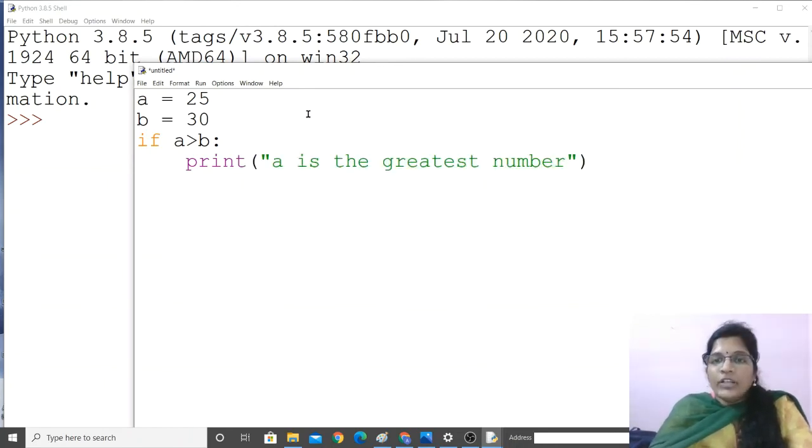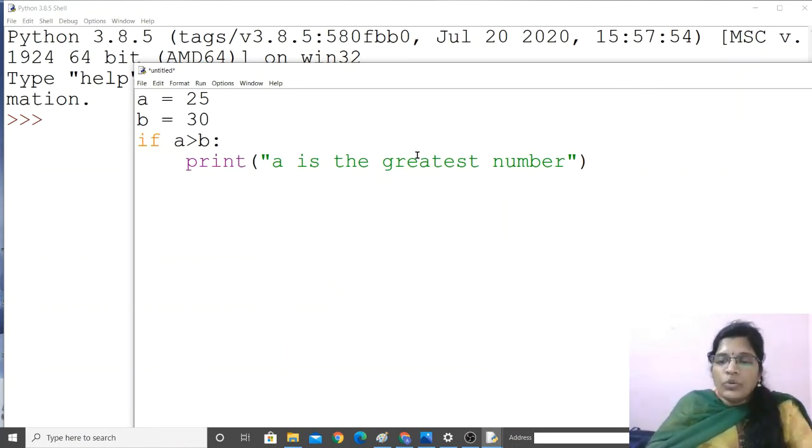In case if it is not true, then what it has to do? Now if you check the condition, A is not greater than B, right? So this condition, if A is greater than B, it's not true. And if it is not true, then it has to go to the next set of statements. So this condition, if it is true, then it will execute the next statement.